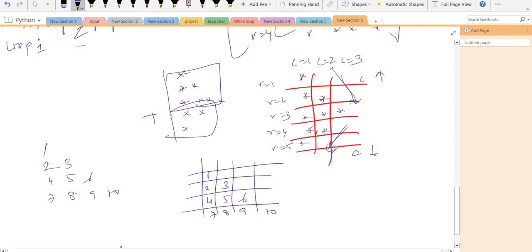Now you see, we will make 4 rows. i is equal to 1 to 5. Now for j, that is for the column, 1 2 3 4.